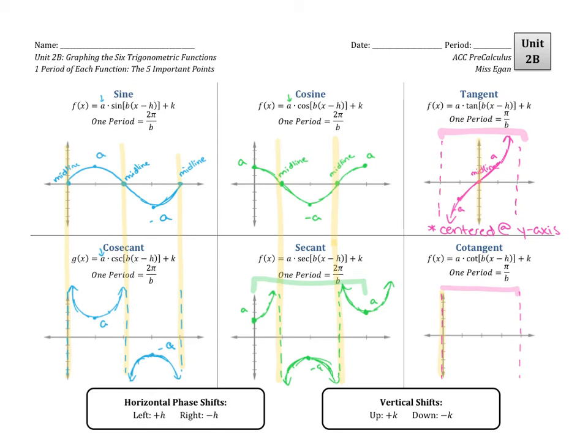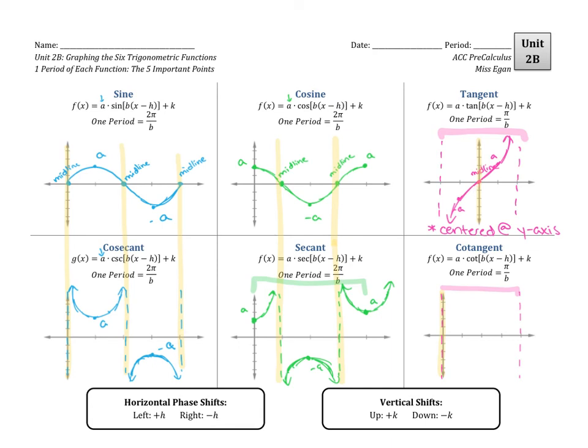Now, I know this looks very similar to tangent, but you have to keep in mind where it starts. When these get lined up like we saw in our graphing cotangent video, you can see that these actually don't line up, because this line here is this line here. In all of our other situations, I have them stacked on top of each other so that they line up, but we can't do that with tangent and cotangent because they're centered at different places.